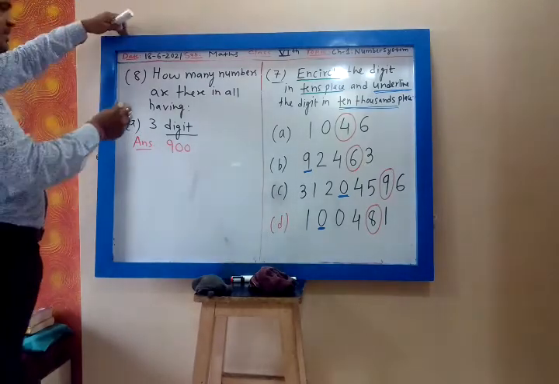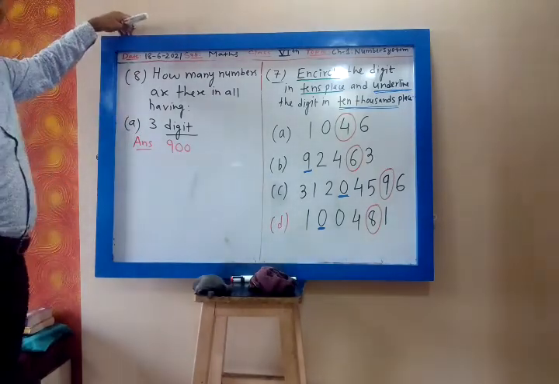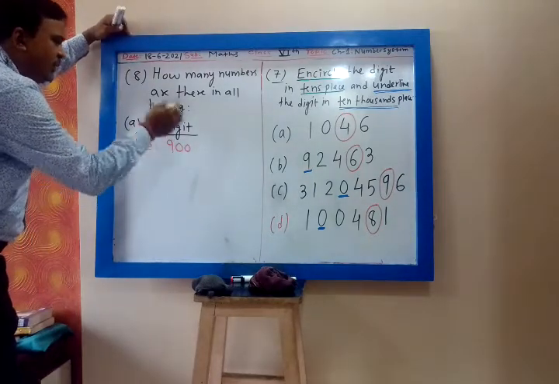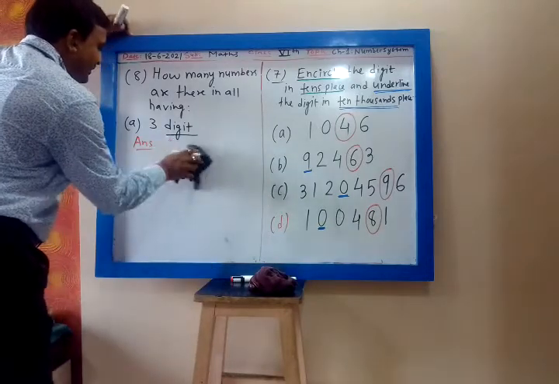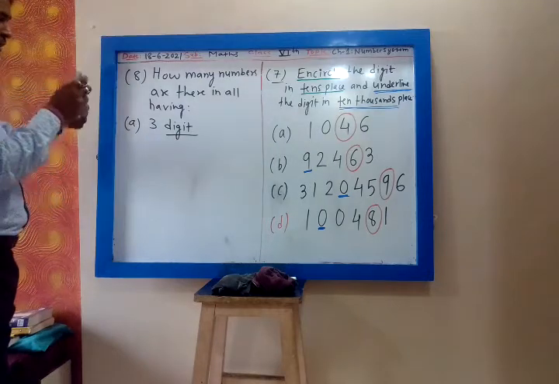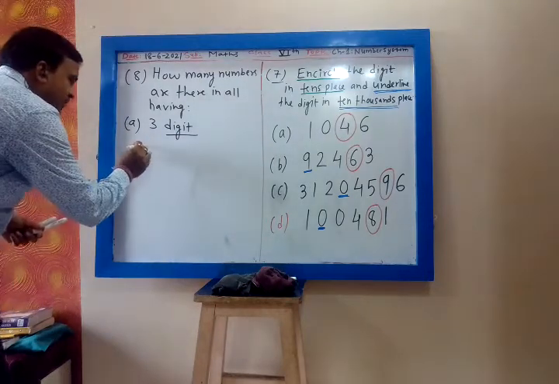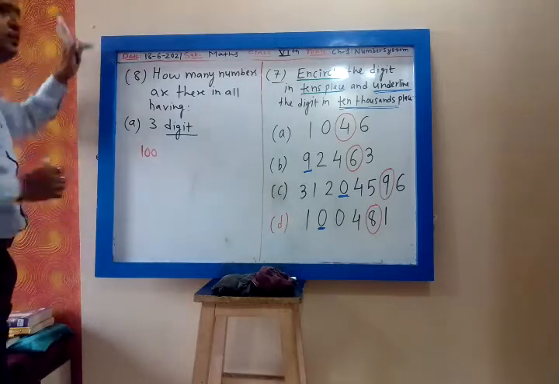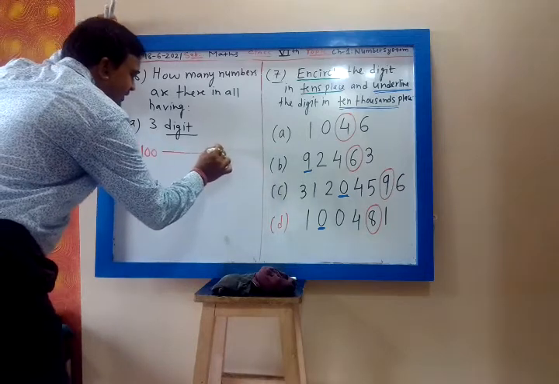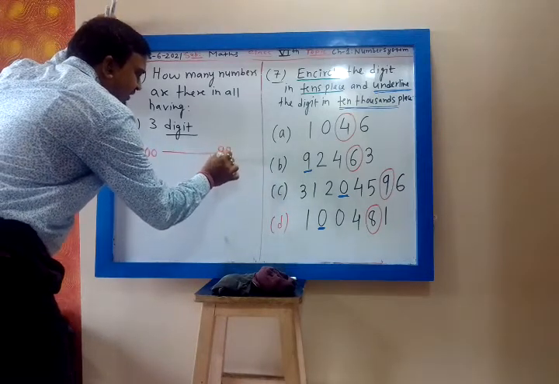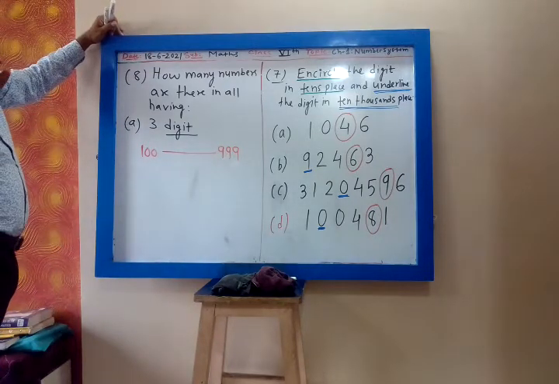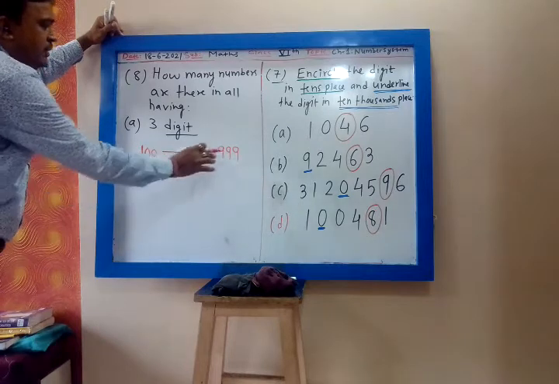My dear, 3 digits, how many numbers are there, that you have to count. Let me explain. 3 digit numbers start from 100. 100 is the smallest 3 digit number. Then the largest is 999. So in between how many numbers are there?